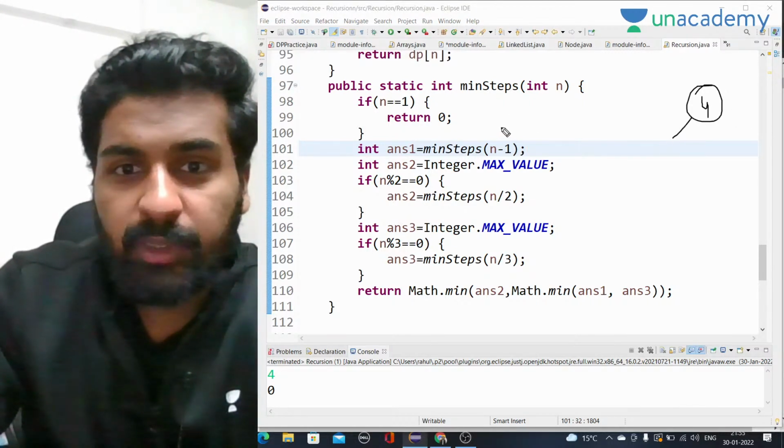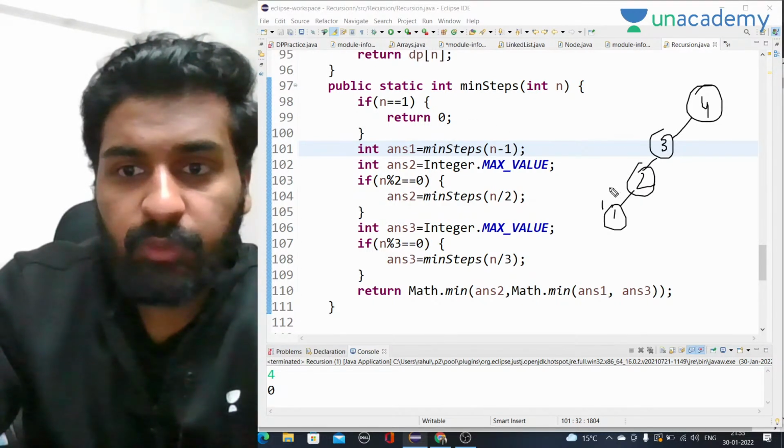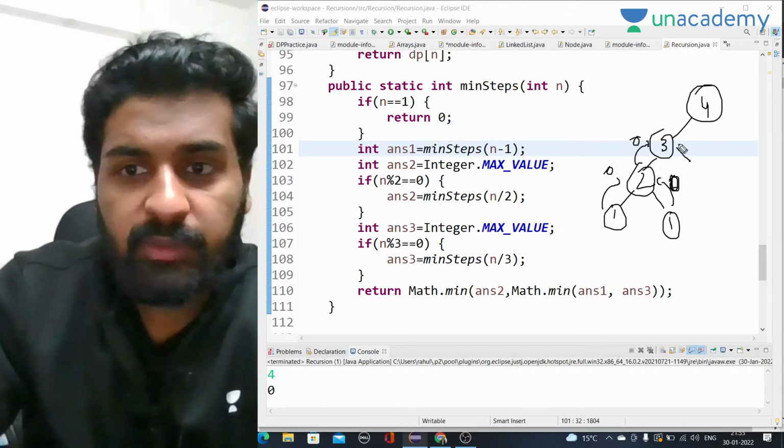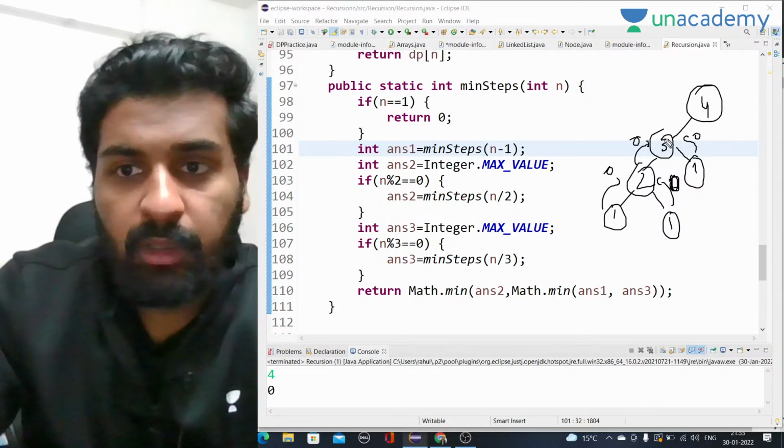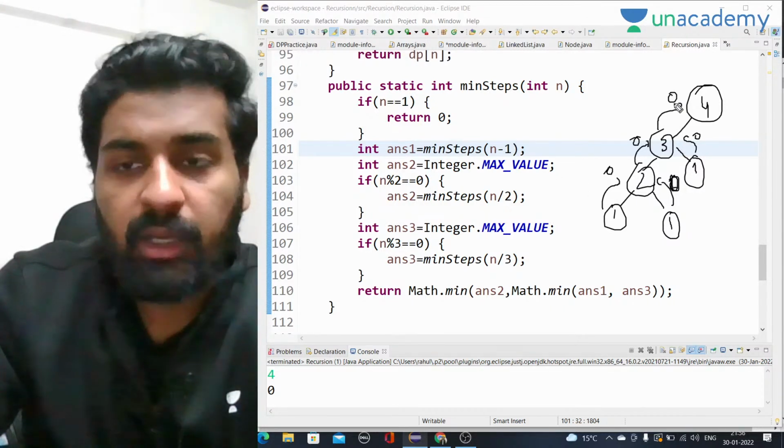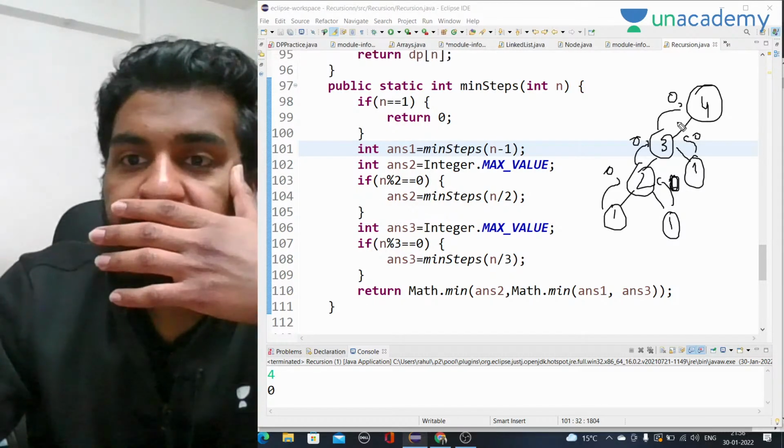For 4, first of all it will call for 3, then it will call for 2, then it will call for 1, and when it calls for 1, it will return 0. 2 is divisible by 2, so it will again call for 1, and again return 0. So the minimum of 0, 0 and infinity will be 0, and from here it will return 0. It is divisible by 3, so it will call for 1, again return 0, and the minimum is 0 only. Yeah, it is returning 0 in all cases, right? So where is the problem?